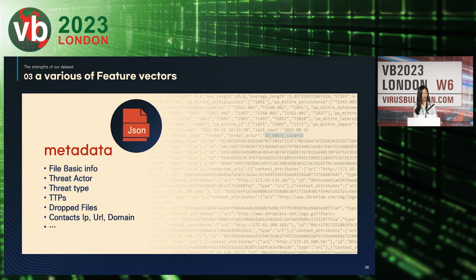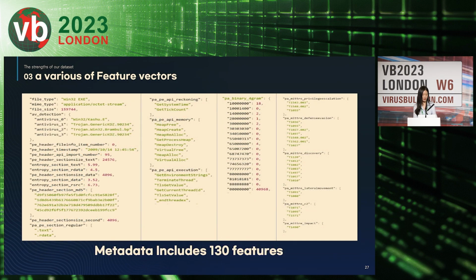And this is an example of a metadata file I have mentioned briefly earlier. It consists of approximately 130 extracted features, and it includes basic info as well as dynamic analysis features, TTPs, n-gram, API, opcode, and so on.